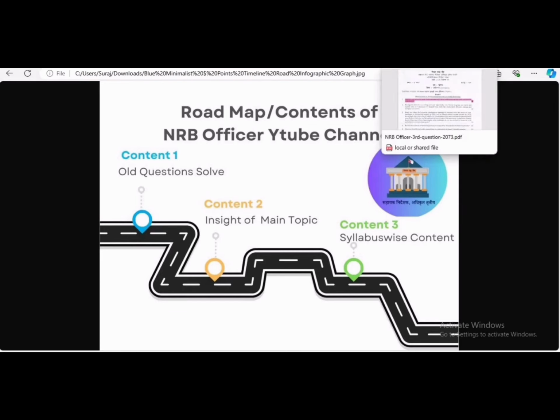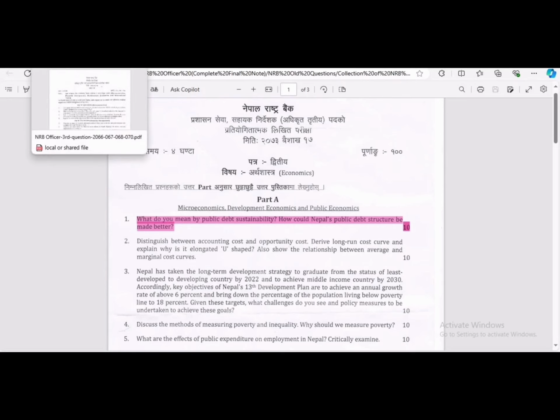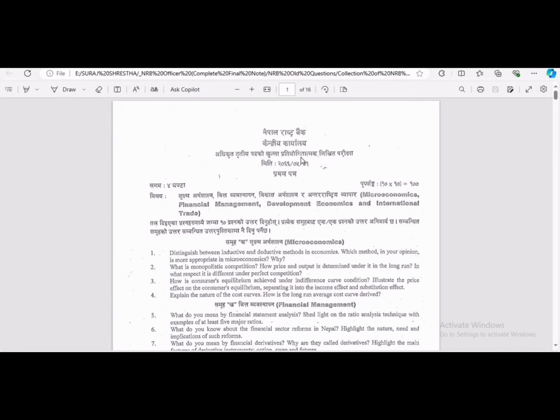As we can see, we have taken the questions of the past year, that is of 2073 Bhadra 17. The reason behind selecting the question of 2073 Bhadra 17 is that in the past years before 2073, the question pattern had multiple questions given, and we had to choose among them and write the answer.